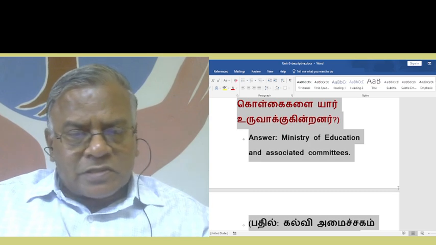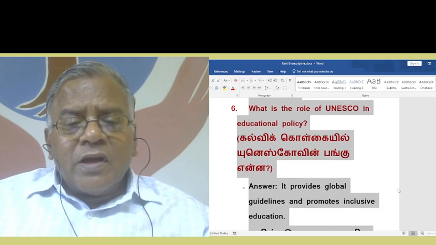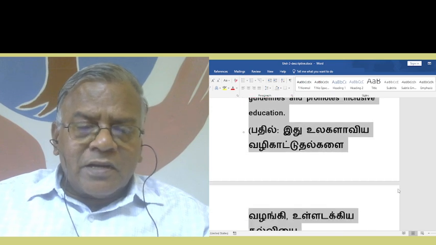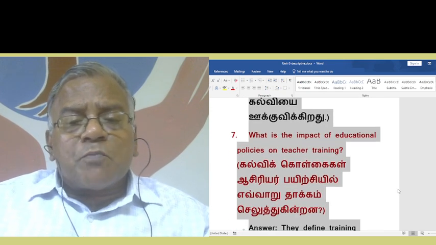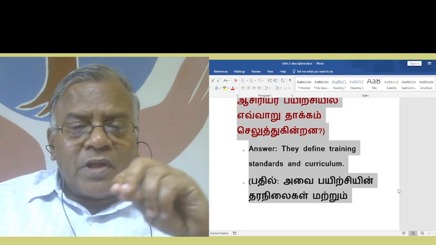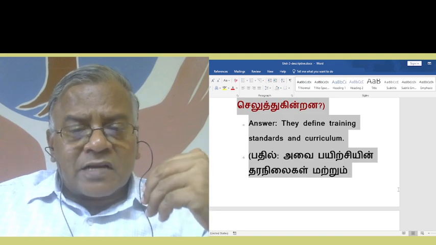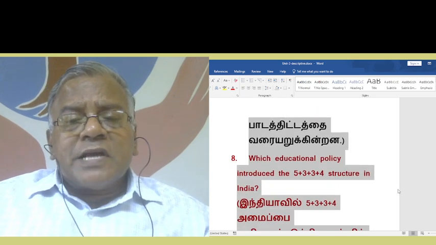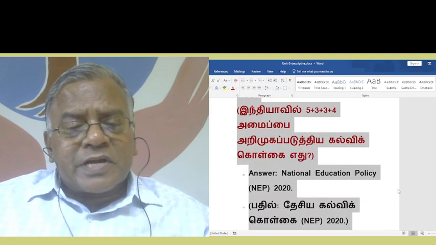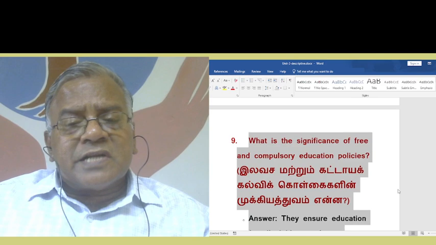These are all memory-based questions, right? What is the role of UNESCO in educational policy? UNESCO provides global guidelines and promotes inclusive education. What is the impact of educational policies on teacher training? They define training standards and curriculum for teacher education. Which educational policy introduced the 5+3+3+4 structure in India? That is the New Education Policy 2020, NEP 2020.